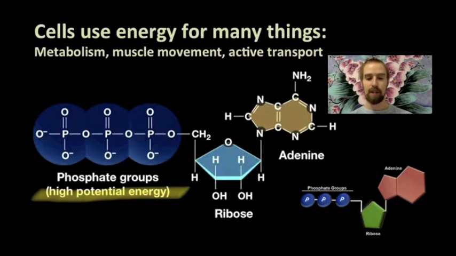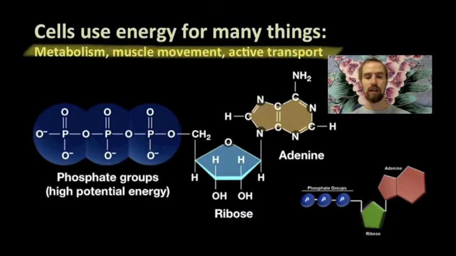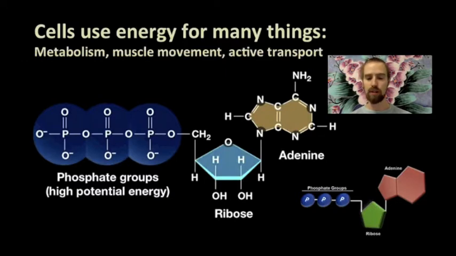ATP has high potential energy, which means it has a high capacity to do work and generate movement in the cell. But this molecule is also very unstable, so once it is built, it must be used right away or it will break down. That's not really a problem because our cells use ATP for many different things, including to power our metabolism, muscle movement, and, most importantly for this video, to power active cell transport.